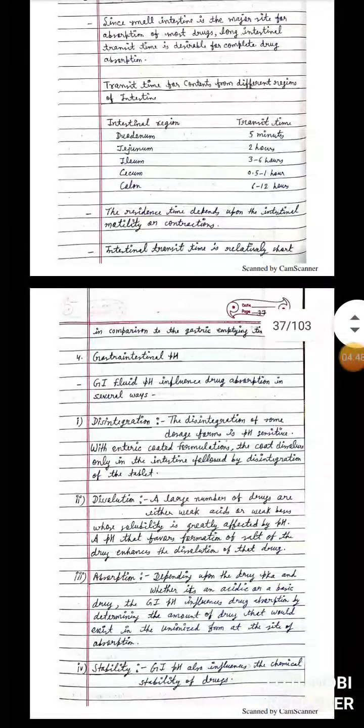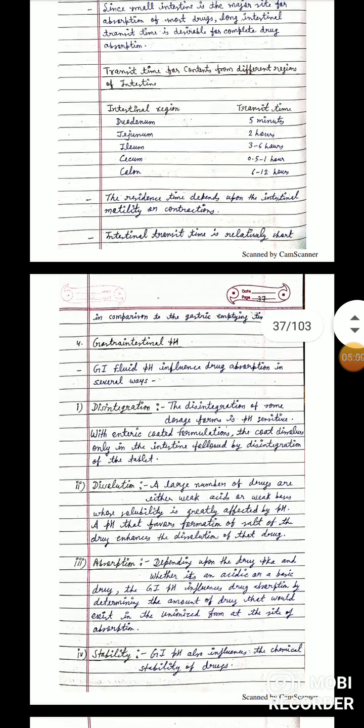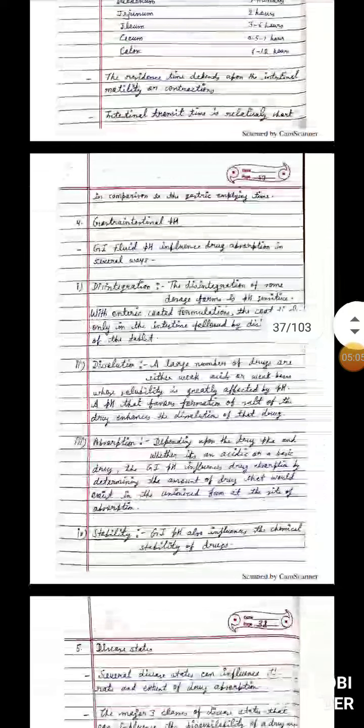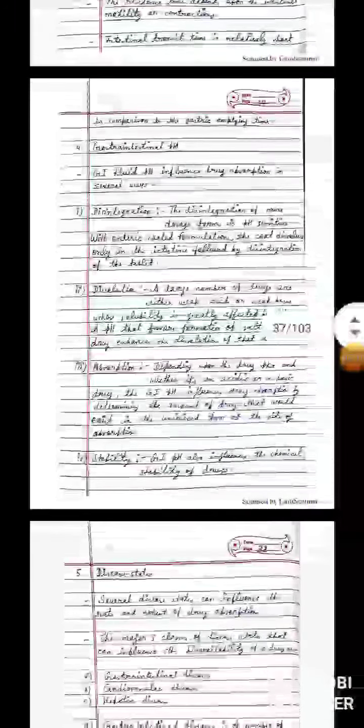Next is the gastric pH. Disintegration: for some drugs, which are pH sensitive, an enteric-coated formulation is used, where the coat dissolves only in the intestines, followed by the disintegration of the tablet. So next is the dissolution. Dissolution for a weak acid or weak base is affected by the pH, and when the pH forms a salt, formation of the salt enhances the dissolution rate of the drug.